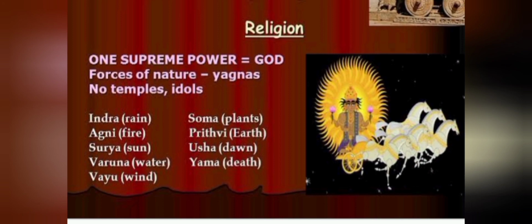Then Surya, the sun god, Varuna, the god of water, Vayu, the god of wind, Soma, the god of plants, Prithvi, the goddess of the earth, Usha, the goddess of dawn, and Yama, the god of death. So all these gods and goddesses were supposed to be different forms of one supreme being. The people recited praises of these gods for good health, for the birth of sons, and for cattle.